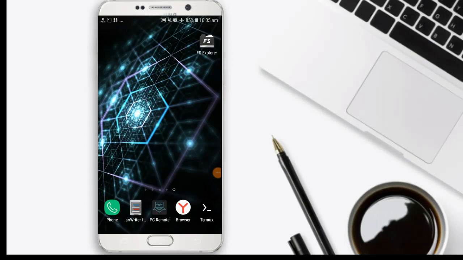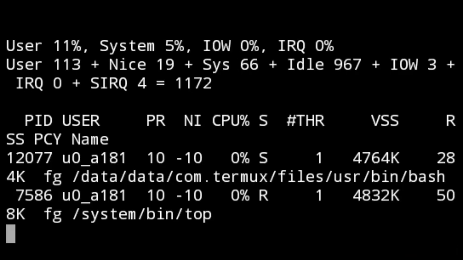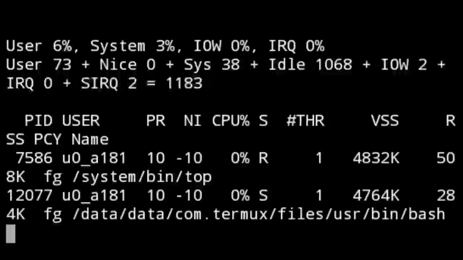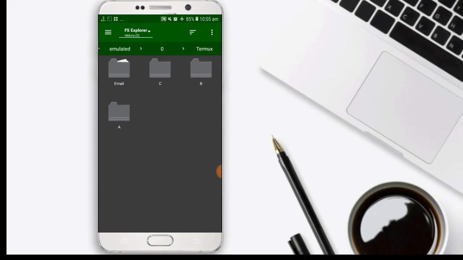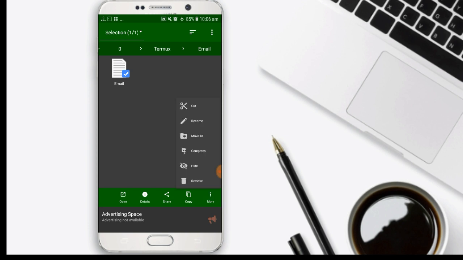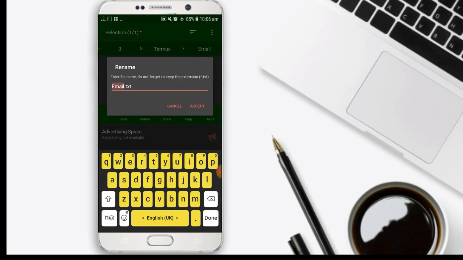Welcome again. In this lecture, I will teach you how you can access the folders and read the files. For example, in the same folder that I created in the first lecture, we have three different folders, A and B and C. And I created email, and inside this email, I have an email.txt file. When I try to rename this folder, you can see here email.txt.